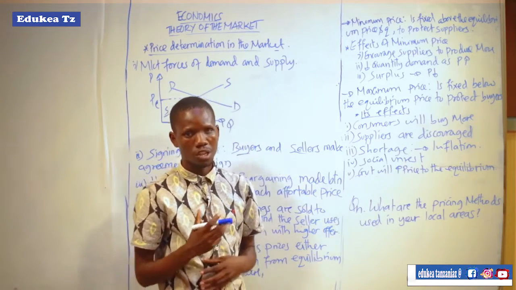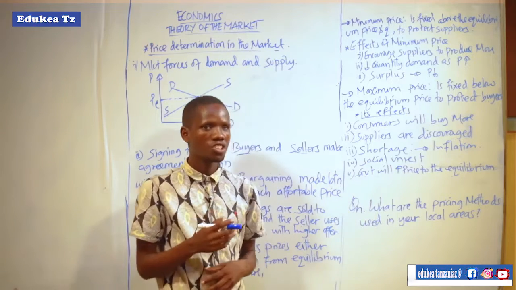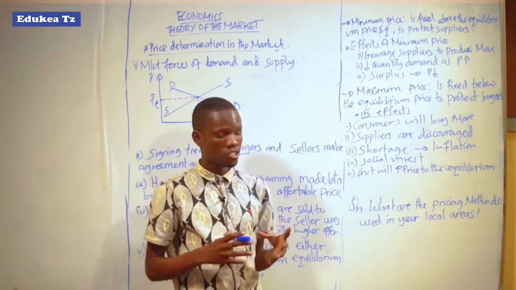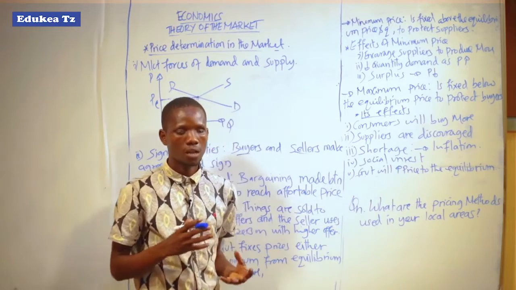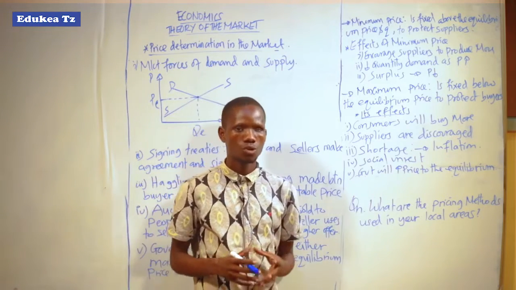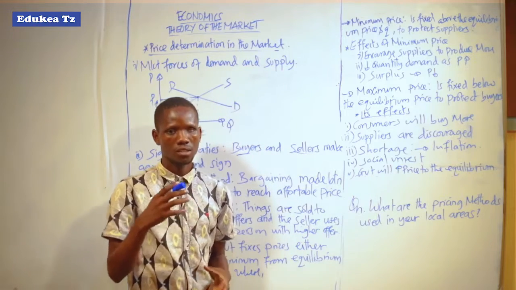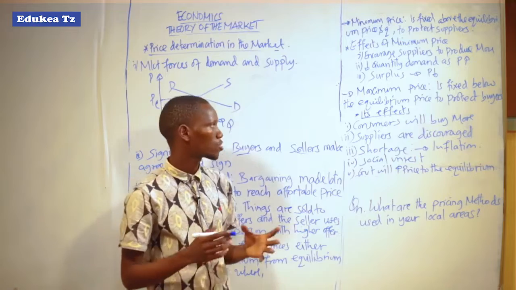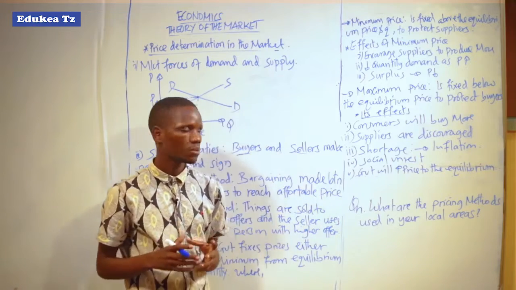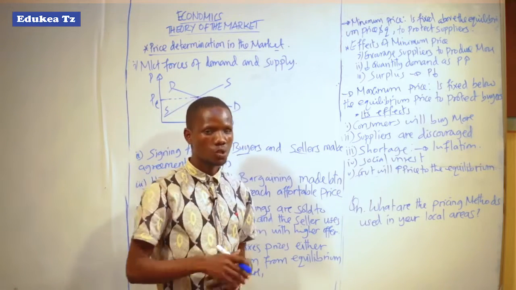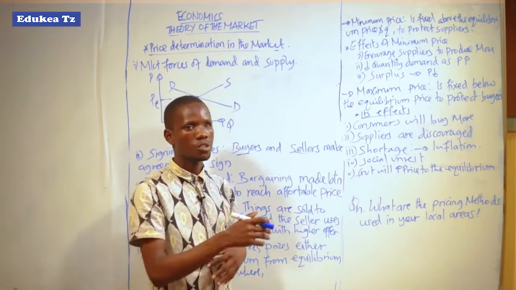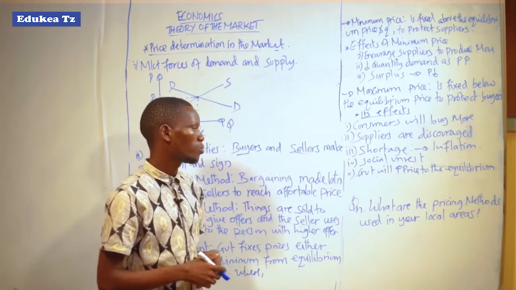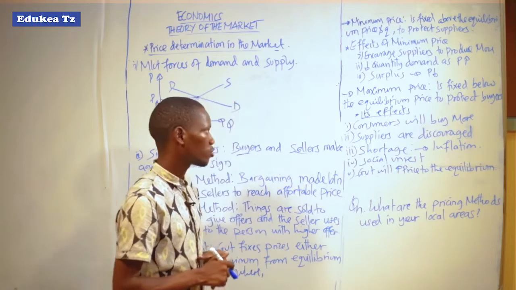This is done under a condition when the government has discovered that the price is high, so not all people are able to afford the existing price to purchase different goods and services in the market. So the government can decide to reduce the price from the equilibrium and fix the price below the equilibrium price in order to protect the consumers.